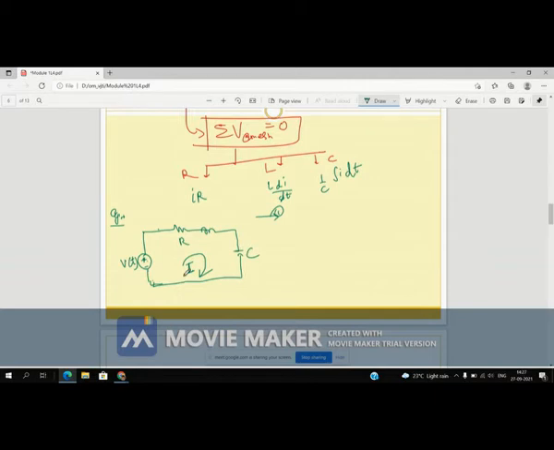If your assumption goes wrong, you will get the value in negative, so don't worry about that. When you get a negative value, at the last stage you can change the direction of the current and correct that assumption. But you should always take the direction of current from higher potential to lower potential, which is the right assumption.